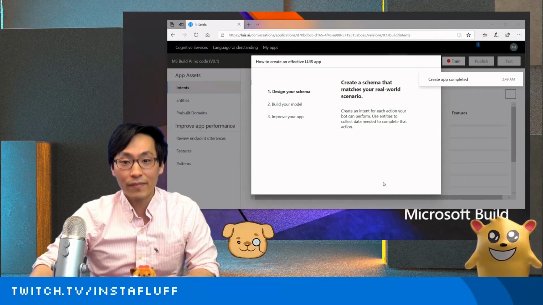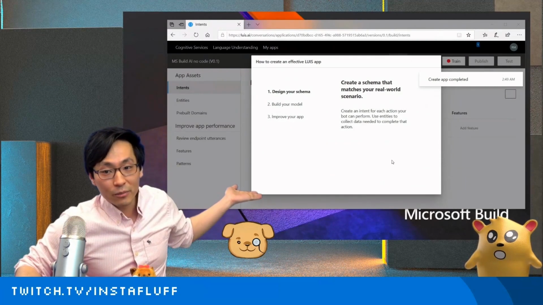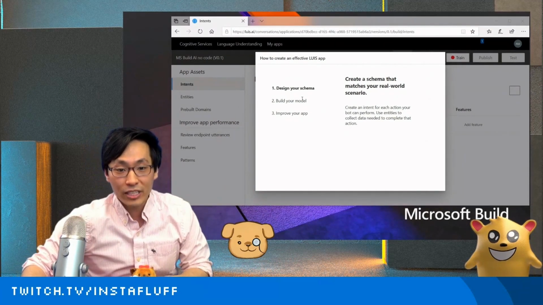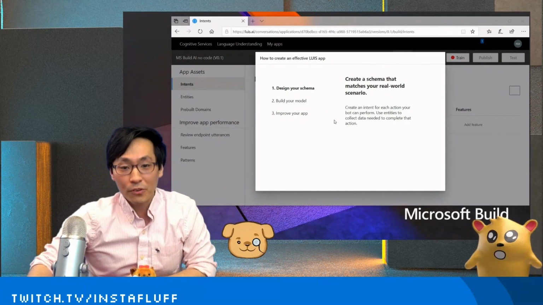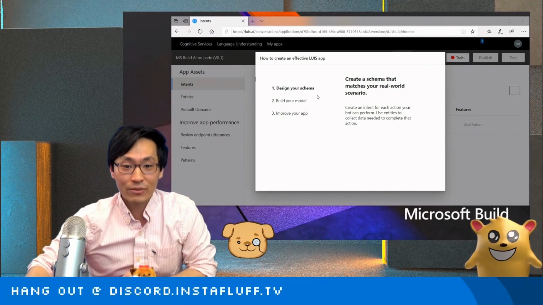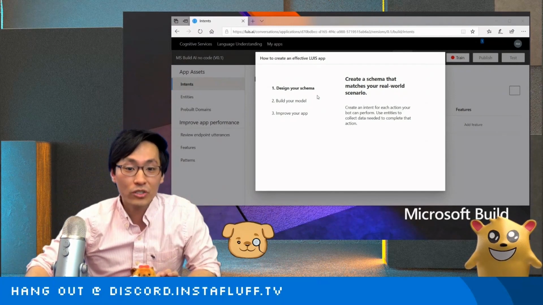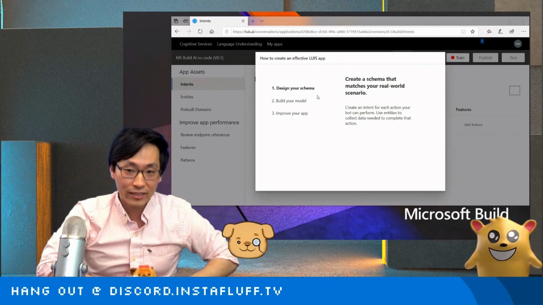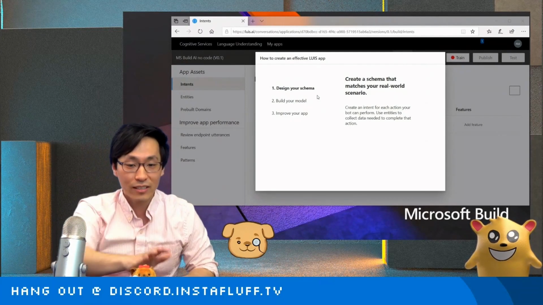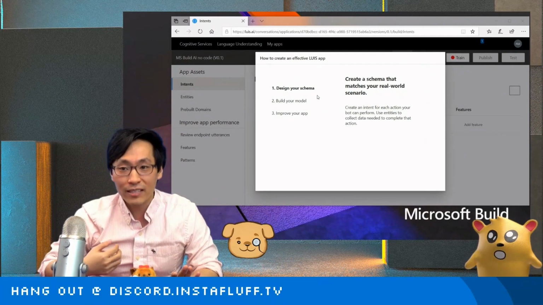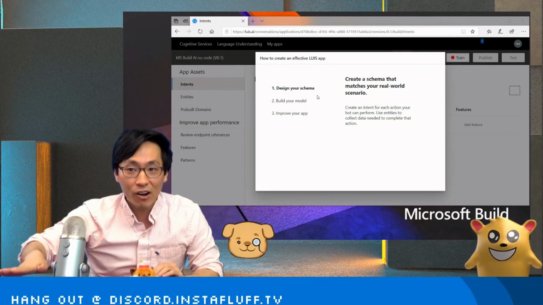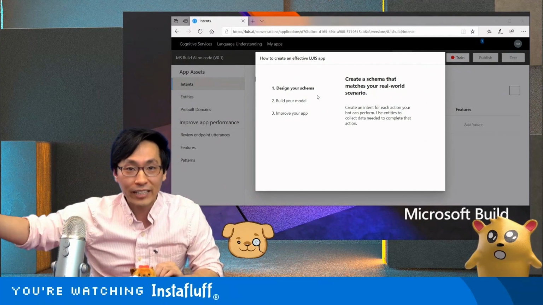Now it'll show you a little bit about how LUIS works as an AI. It says design your schema, build your model, improve your app, and a lot of that is really just complex words for: we want to build out what example sentences map to certain actions. Like we want it to maybe say reserve a hotel, or rent a car, or book a flight.